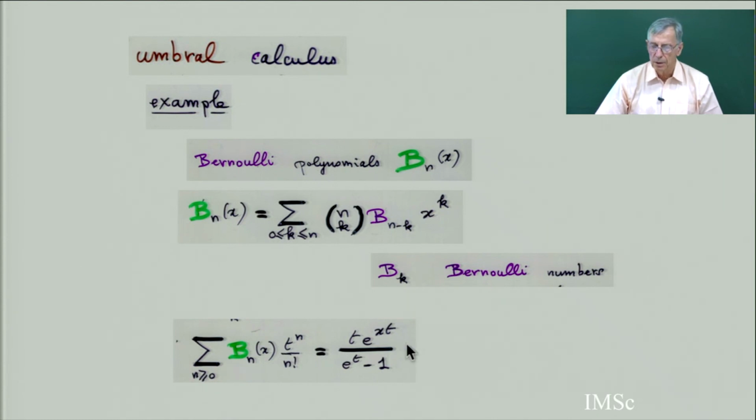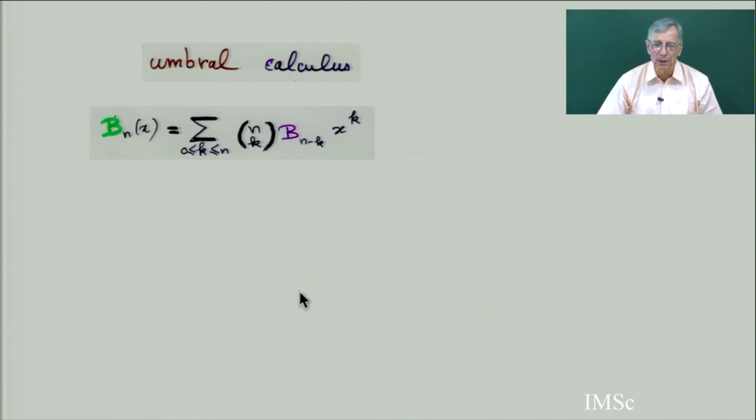Another possible definition is to say that the exponential generating function of the Bernoulli polynomials is this. So it's equivalent. I'm not going to discuss the details, but just to give you an idea of what the umbral calculus is for the Bernoulli polynomial. You start from this identity.